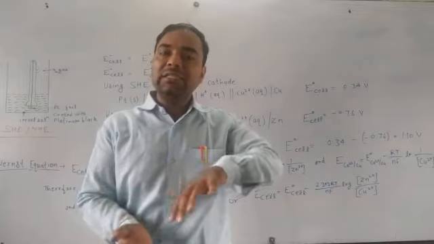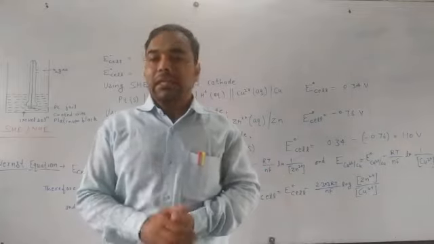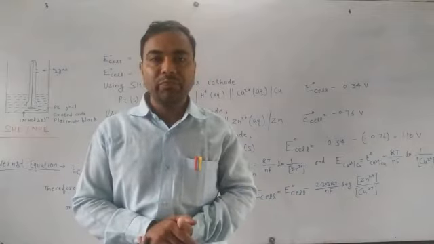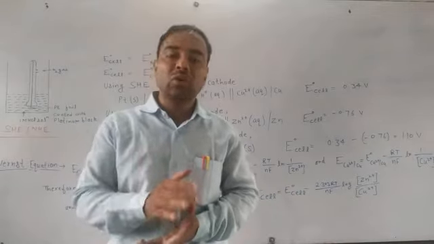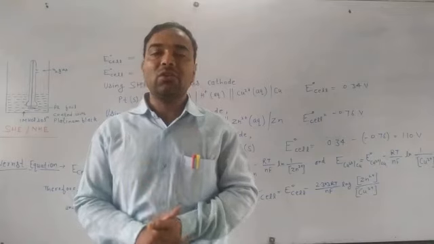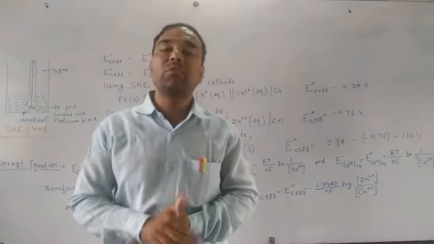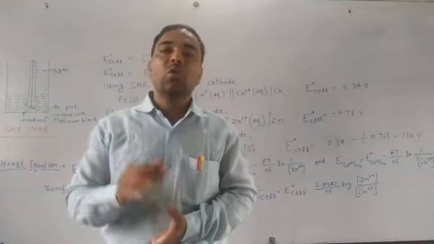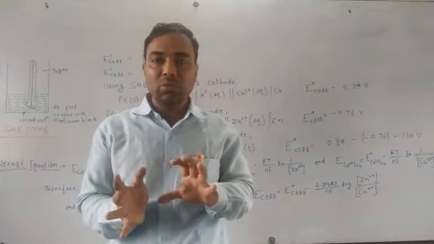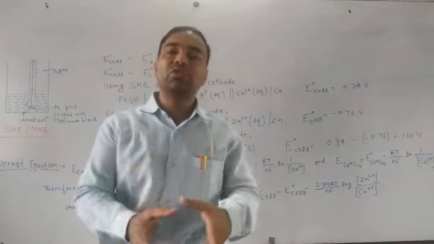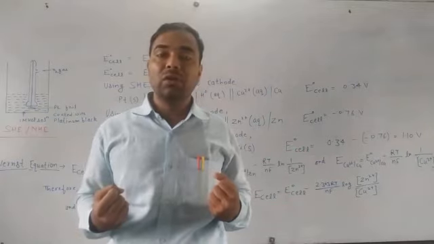If this electrode is losing electrons, then this electrode potential will be known as oxidation potential. But when this electrode is gaining electrons, then it will be known as reduction potential. Because we know oxidation is the process of release of electrons, whereas reduction is the process of gaining of electrons.